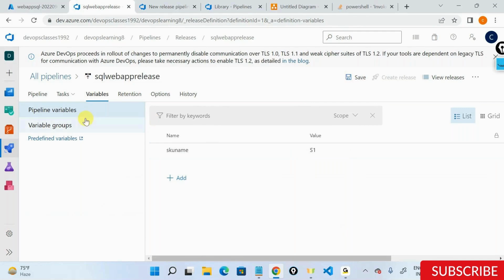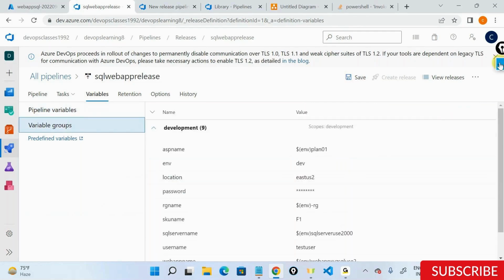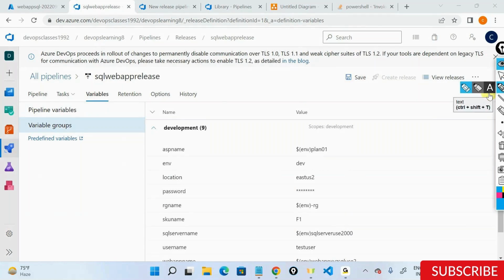Now you have the same key declared in a variable group and also in a pipeline variable. In a variable group, you have F1. In a pipeline variable, you have S1.